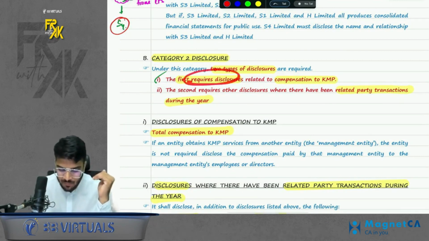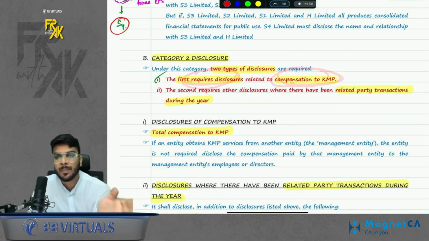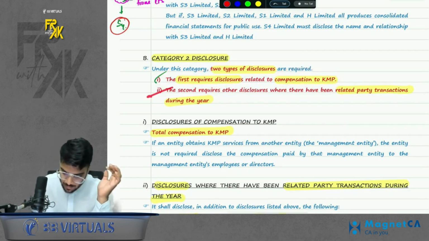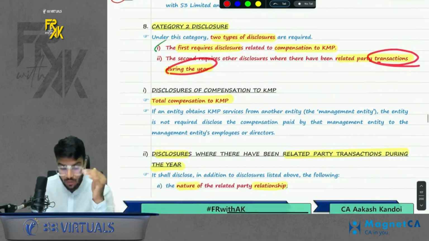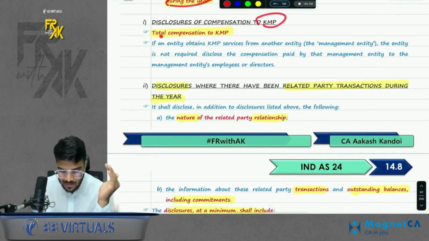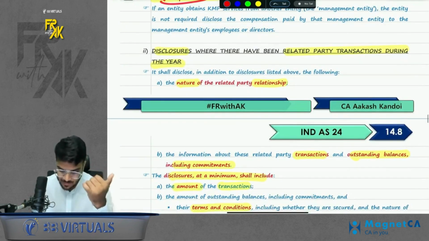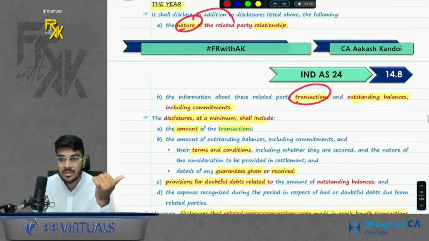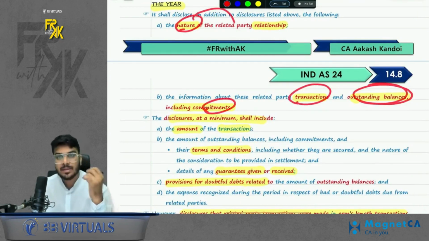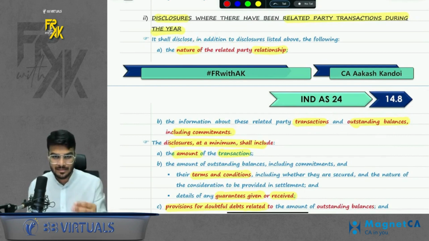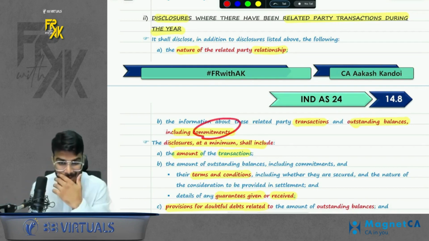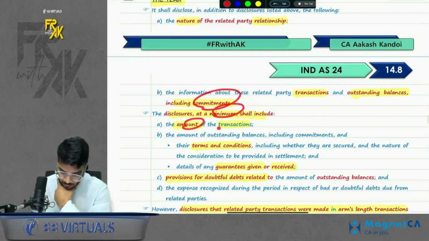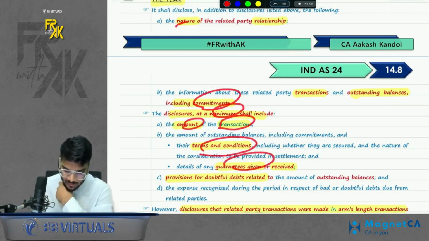Okay. So the first type of disclosure is compensation to KMP. So if you pay anything to a KMP, you will disclose it. Second, if any other related party is there and you transact with them, disclose it. What to disclose? In case of KMP, disclose the compensation. In case of other parties, disclose the nature of relationship, transactions, outstanding balances and commitments. So basically, I help you remember like this. Disclose the nature, husband, wife, girlfriend, boyfriend. Disclose the transaction, disclose the outstanding balance and disclose the commitments. Okay. Also disclose the amount of transaction, terms and conditions, guarantees given. Just remember the keywords given in red.